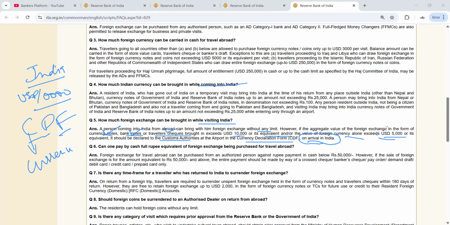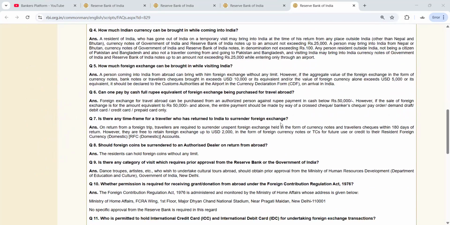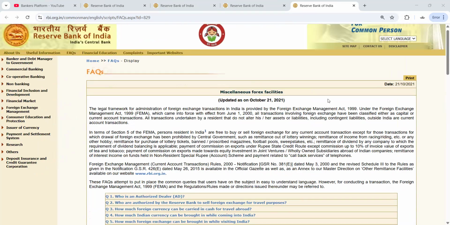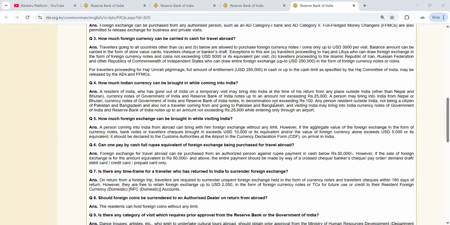Okay, then it is required. And they can get any amount. This question is also asked. Whatever we are discussing, these all are very important. So I have directly taken this from the RBI website so that there will be no confusion that this data is correct or that data is correct. So from here, we can understand. And this is updated on 21st October 21. So this is the updated version of this. So it is very helpful for you.